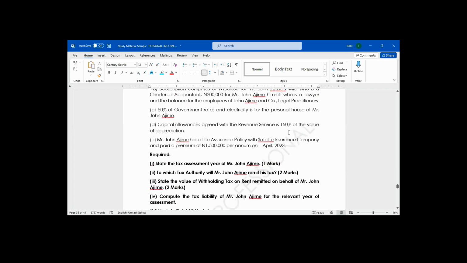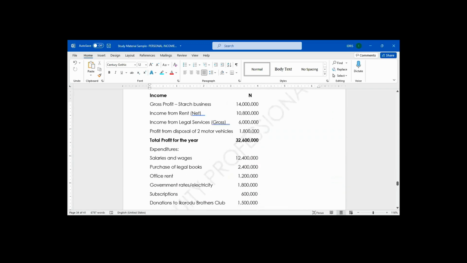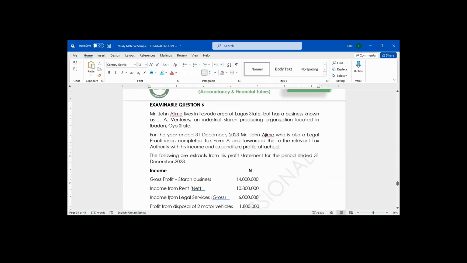Third question said what? State the value of withholding tax on rent remitted on behalf of Mr. Ajime. One of his incomes is income coming from rent.